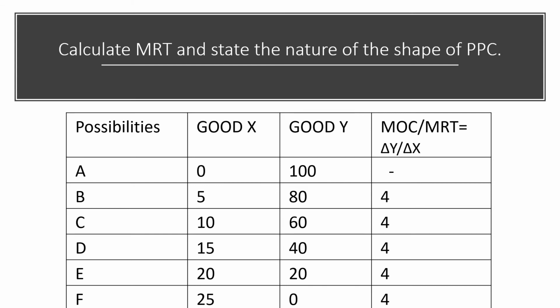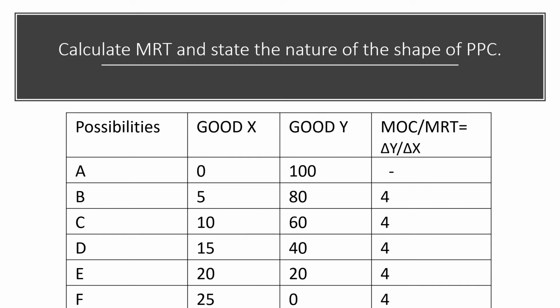So let's start calculating the numerical on the basis of the formula, which is MOC or MRT equals change in Y upon change in X. So the first is blank because we don't have the previous production possibility combination here. So 80 minus 100 is 20, and 5 minus 0 is 5. So 20 divided by 5 is equal to 4. Same way, 60 minus 80 is 20 and 10 minus 5 is 5.